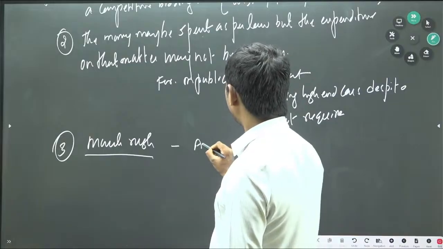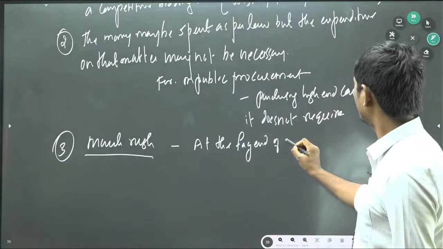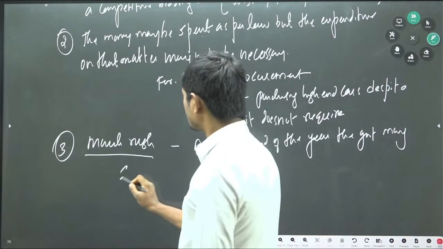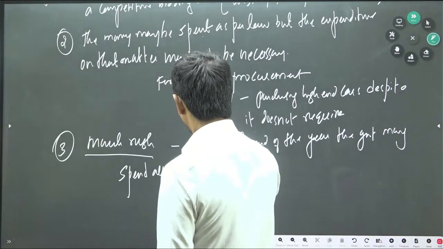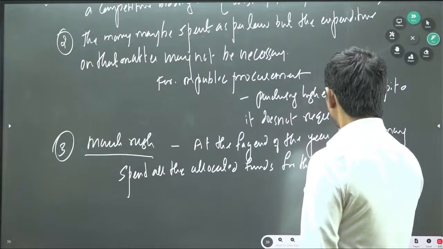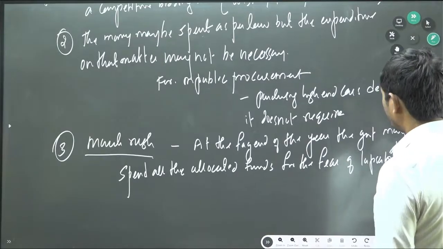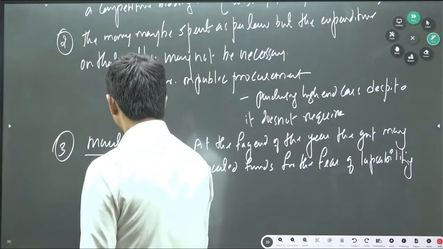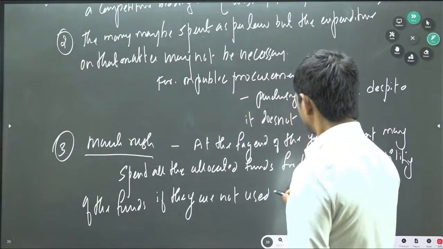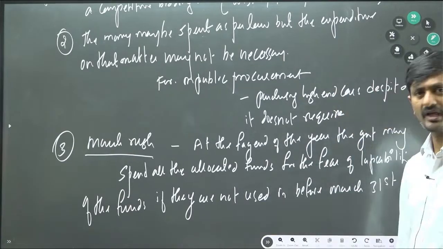Generally, at the fag end of the year, the government may spend all the allocated funds for the fear of lapsability of the funds if they are not used before March 31st. Okay, this is what is called a March rush.